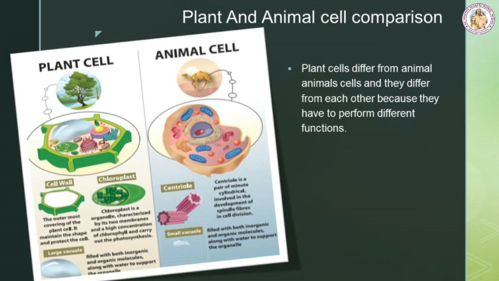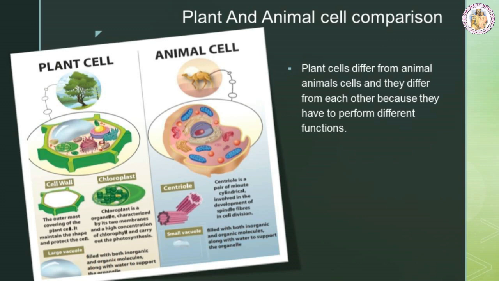Plant and animal cell comparison. Why do plant cells differ from animal cells? They differ from each other because they have to perform different functions. Look at the picture. In plant cell, there is presence of cell wall, but in animal cell, there is absence of cell wall. In plant cell, the cell wall is the outermost covering of the plant cell. It maintains the shape and protects the cell.